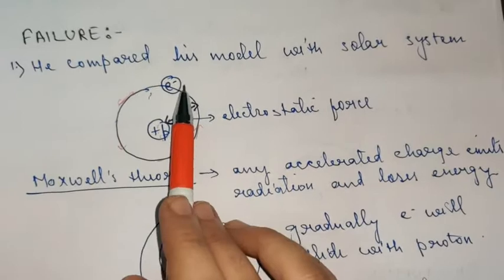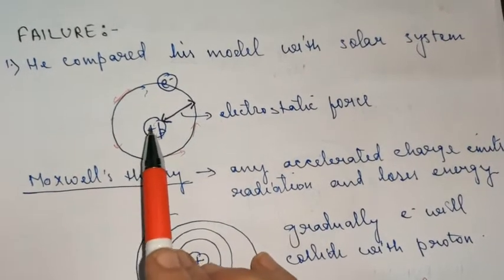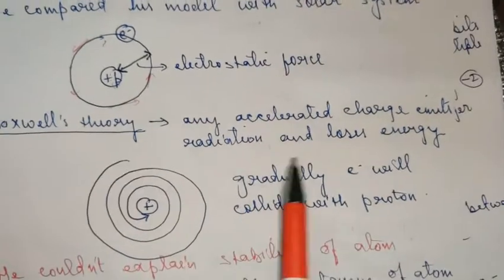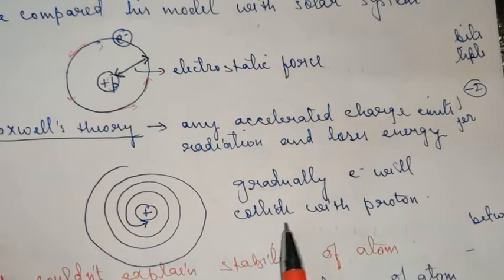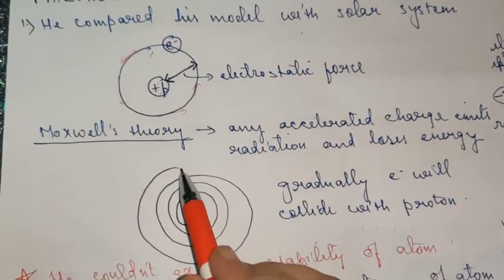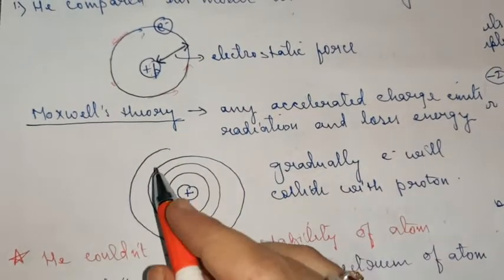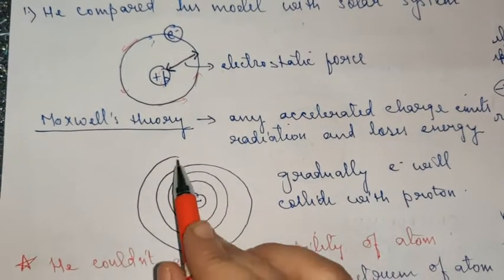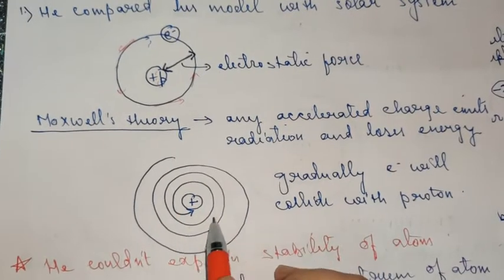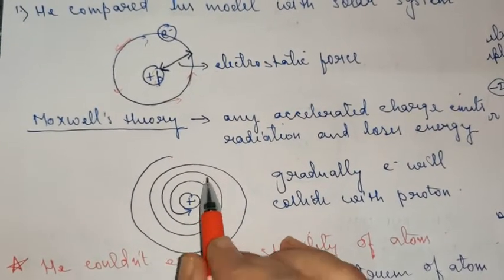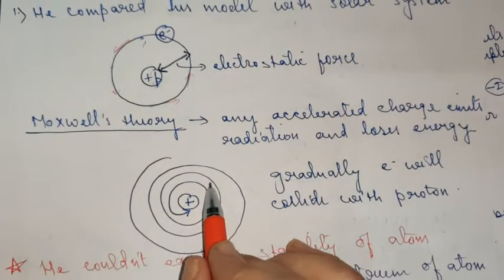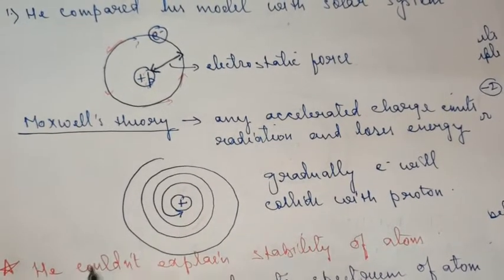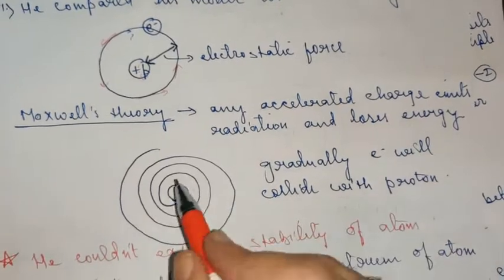That means this electron, while it is rotating around the centrally placed nucleus, is continuously liberating energy. As a result, what will happen? Gradually the electron will collide with the proton. That means the electron will follow a spiral path as shown here. When it is losing energy, obviously it will keep on rotating in smaller orbits. Now it will follow a smaller radius gradually, and then it will merge or collide with the nucleus. That means the atom will get destroyed. The atom will get destroyed and collapse.